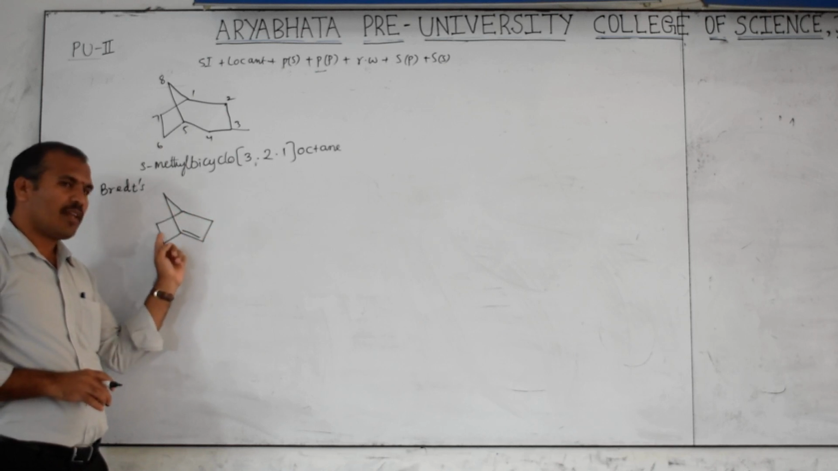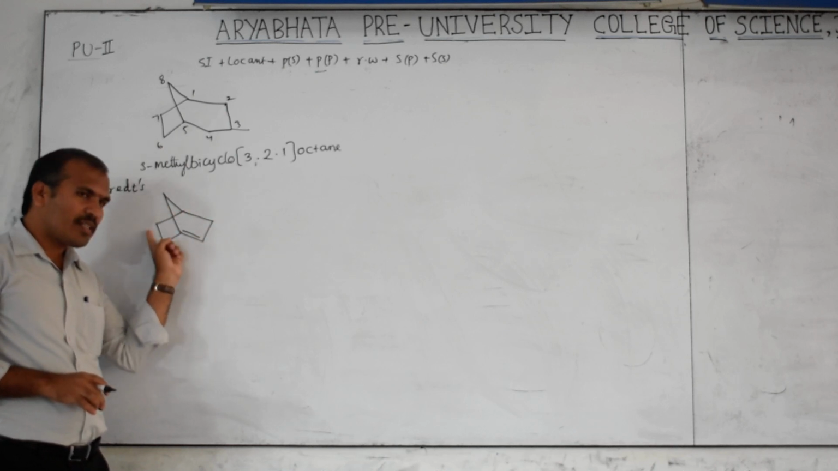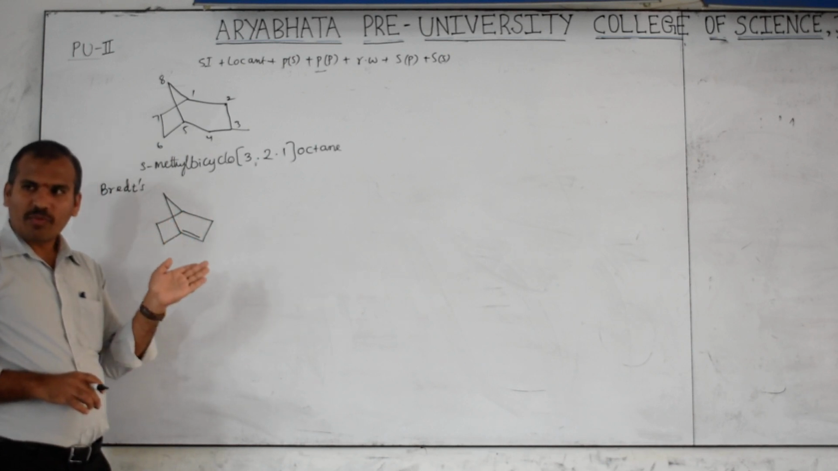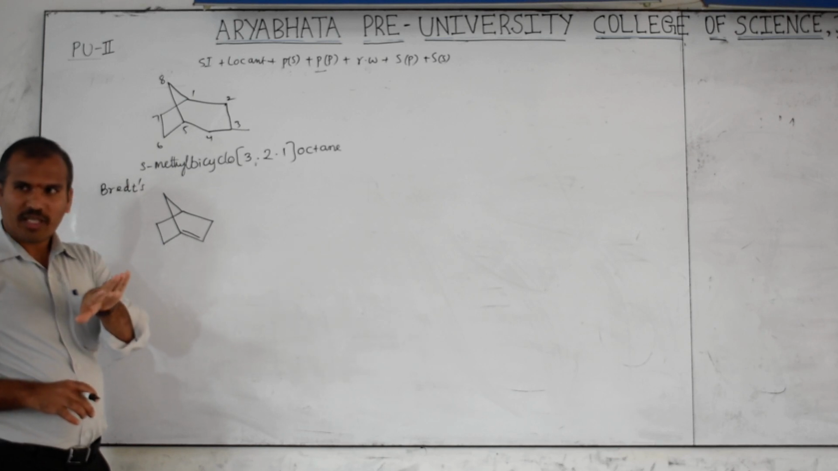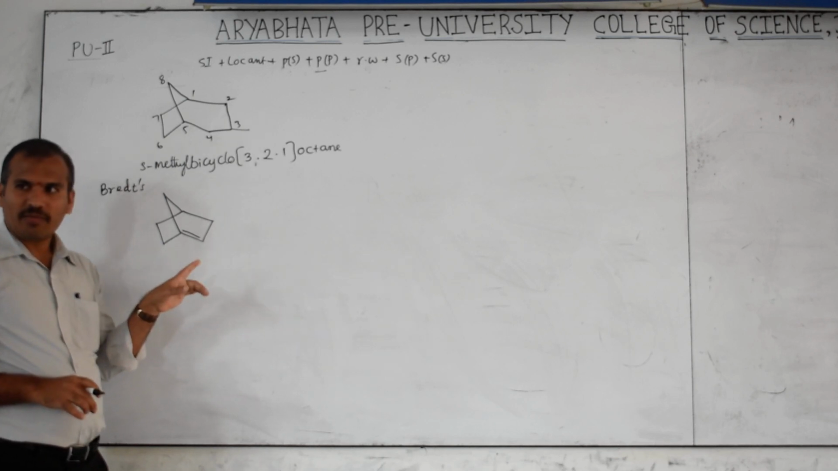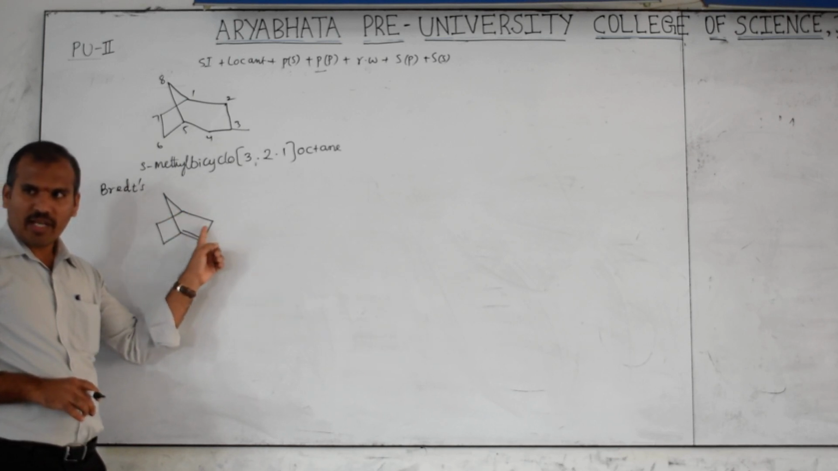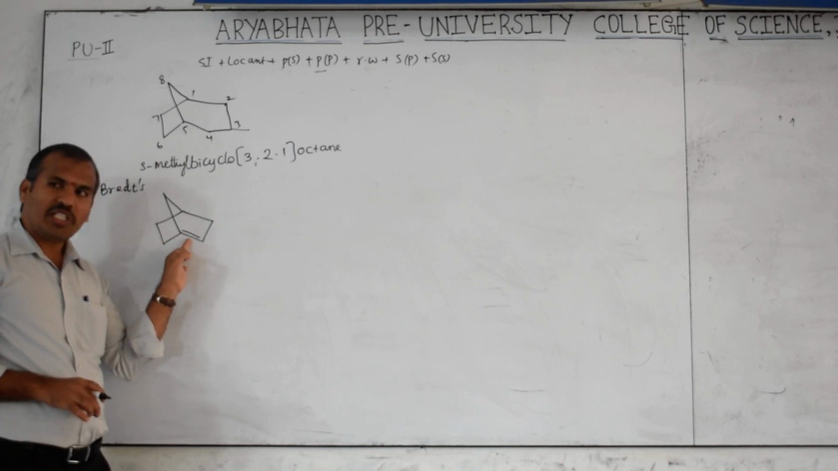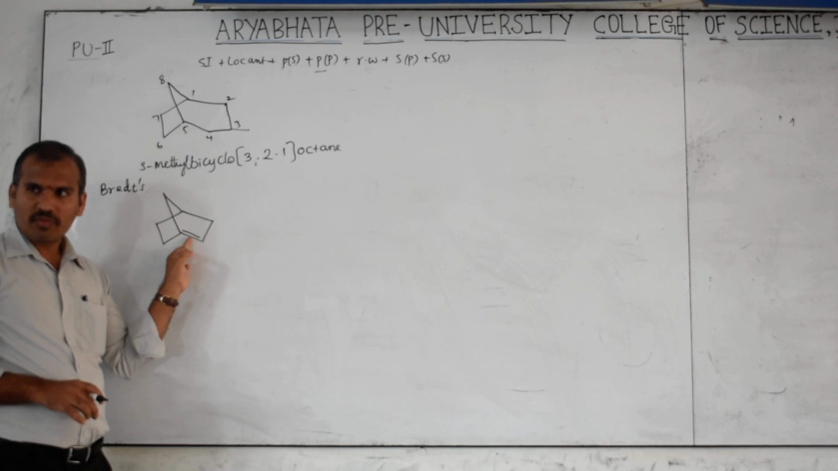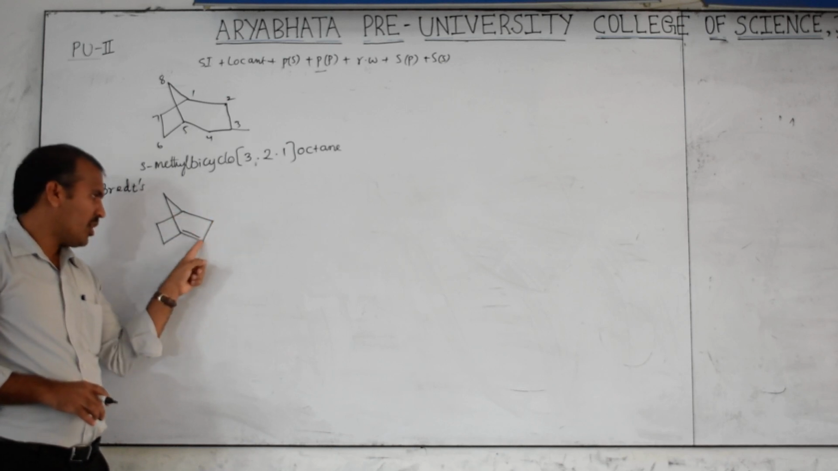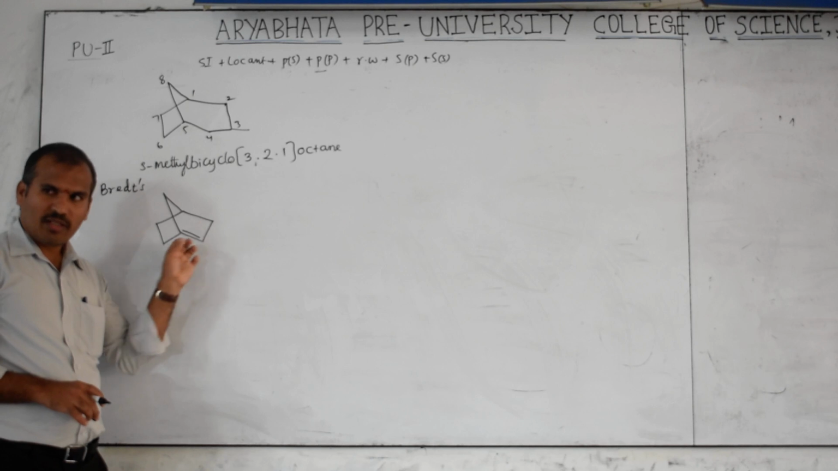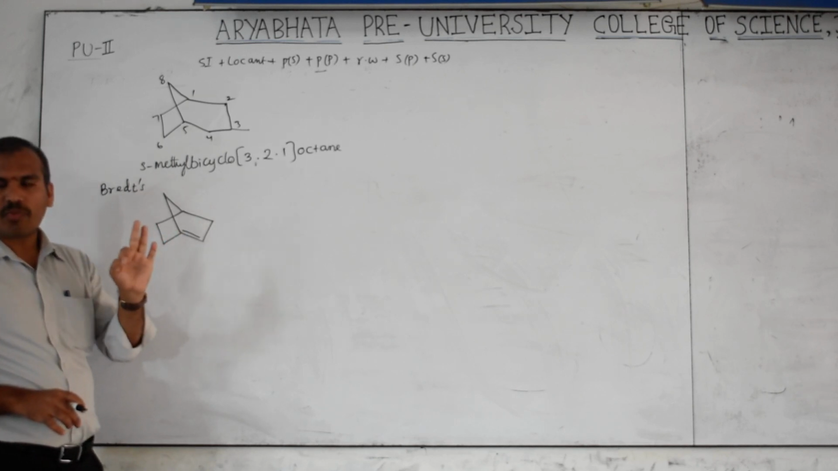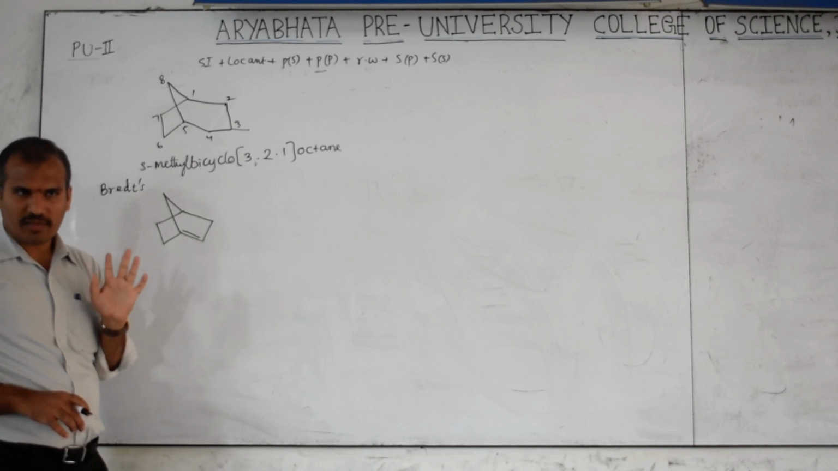A double bond does not exist at the bridgehead carbon below an 8 carbon largest ring. How many carbons is the largest ring here? 6. Below 8 is not possible; from 8 onwards it is possible. Otherwise you can say up to a 7 carbon largest ring, the double bond does not exist at the bridgehead carbon. Got the point? This is a 1, 2, 3, 4, 5, 6 member ring. So for the double bond, which carbon is this? This is a bridgehead carbon. At the bridgehead carbon, a double bond does not exist.